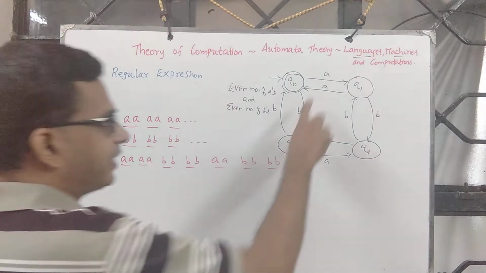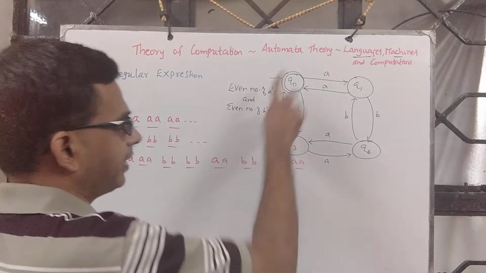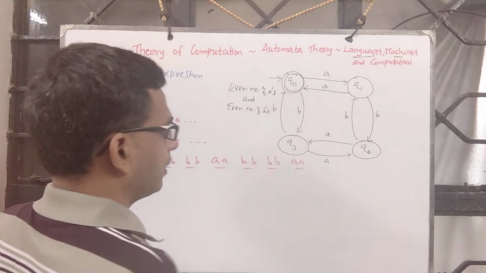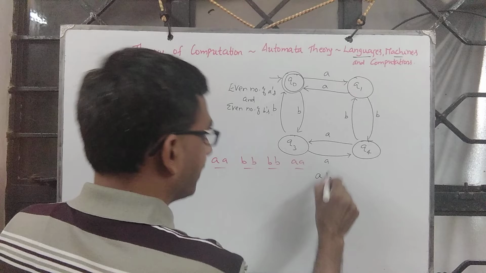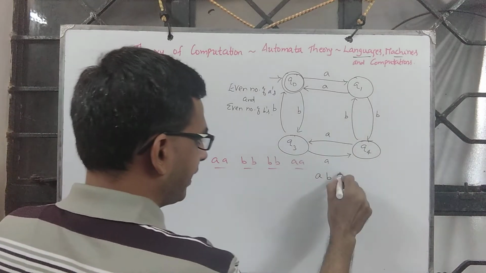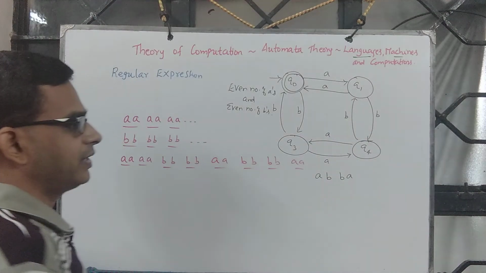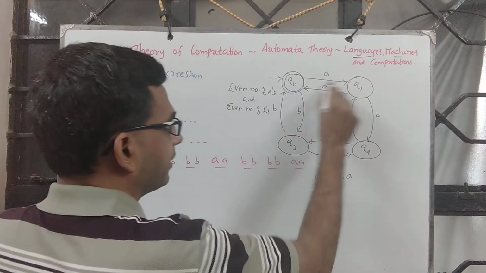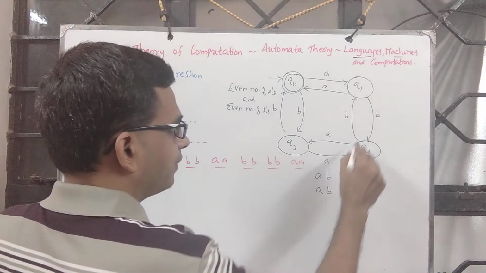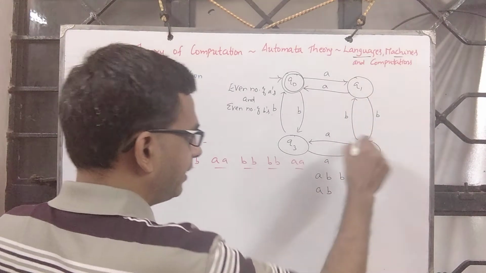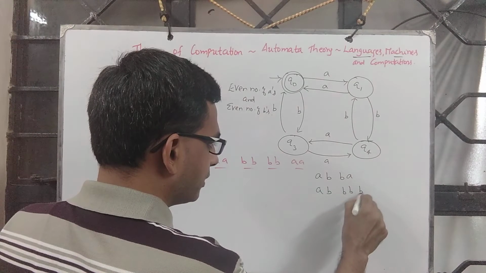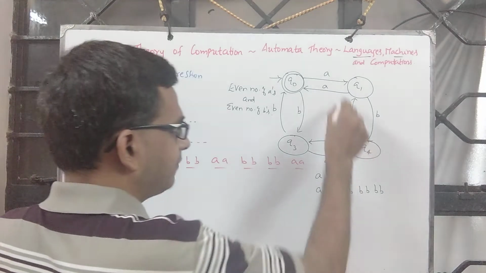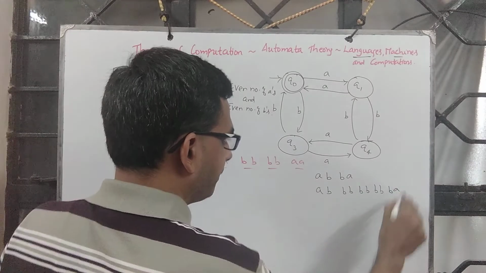Apart from that, let's look at this part. AB, AB or AB, BA, that part. So it could be AB followed by BA, or it can be AB followed by, I can read BB so many times, and after that it is BA.